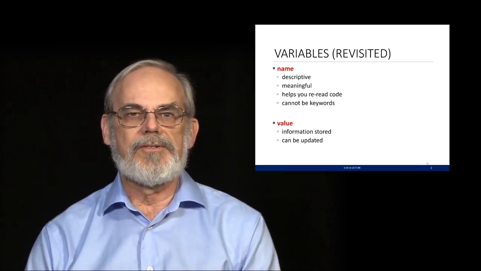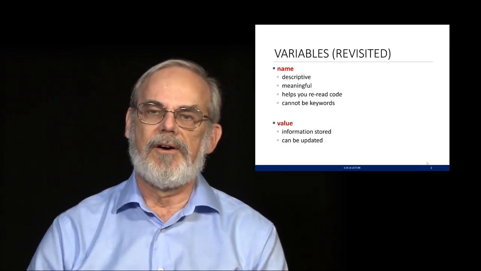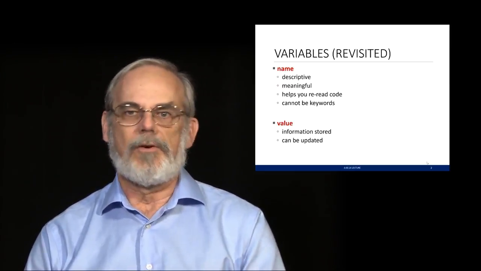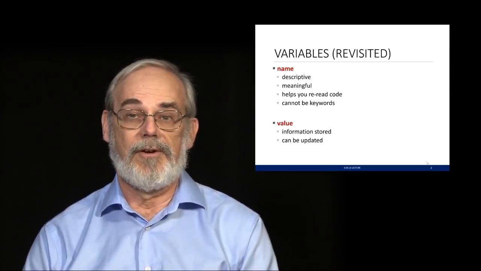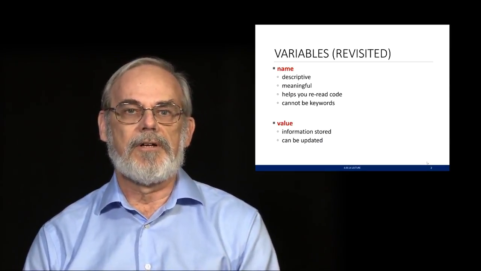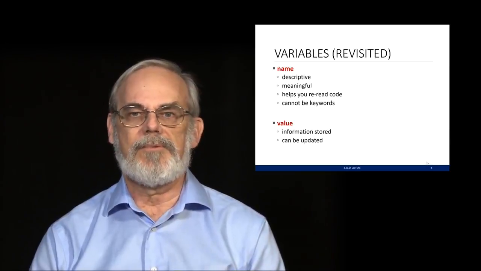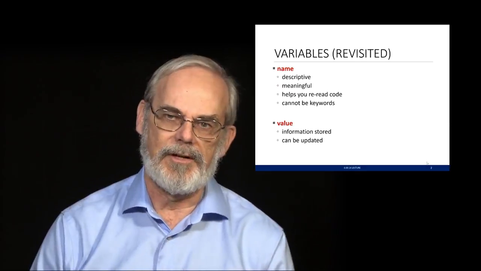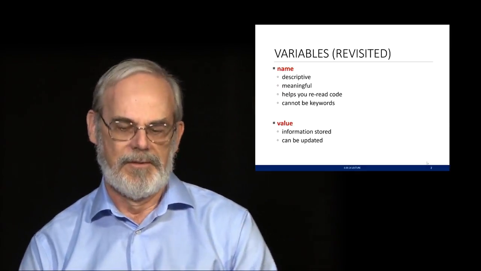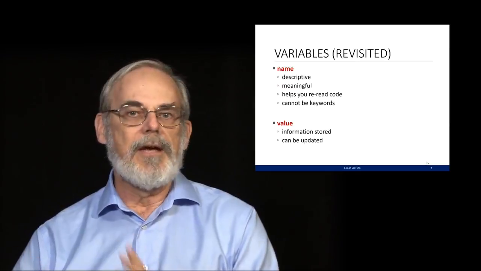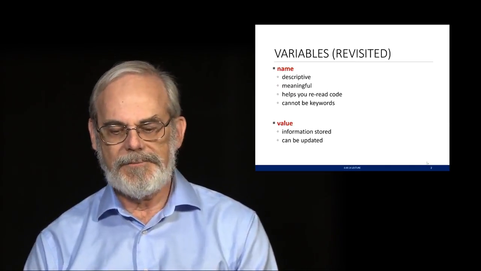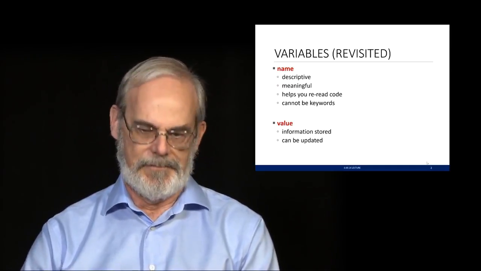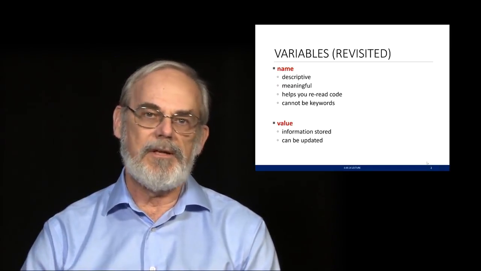One of the things to remind you is there are certain words that cannot be used as variables. These are things called keywords, things like int or float. They describe a type. They cannot be used as a name for a variable. There's a set of these that we'll talk about as we go through, and you'll notice in Python when you type one of these keywords in, it'll show up in a different color, which is a hint that it's a keyword and not something you should be trying to bind as a name for a value. The value could be any legal expression that returns a value, and that's going to store information that we're going to use. And finally, we saw that we could update a value associated with a name by reassigning it using